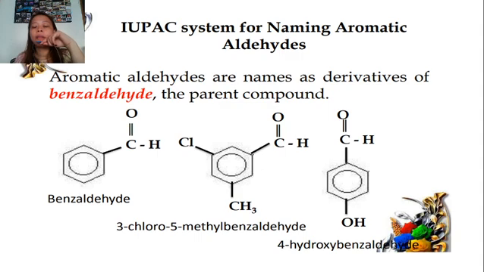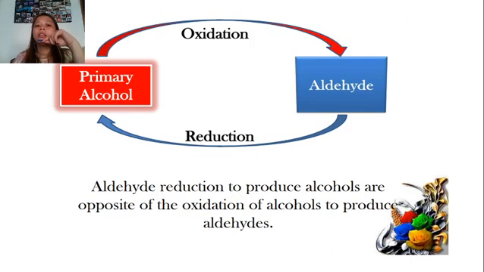So, next, we have the aromatic aldehydes are named as derivatives of benzaldehyde, the parent compound. So, benzene gidya ang parent compound because ano gani ang bata kagina, hindi possible for the aldehyde na mag-form siya sa ring not unless it is a compound of 2 aldehydes. So for this one, benzaldehyde ang parent niya gidya, nag-attach lang si aldehyde, no? So benzene, benzaldehyde.